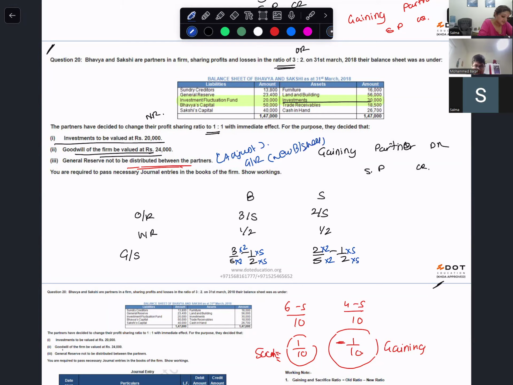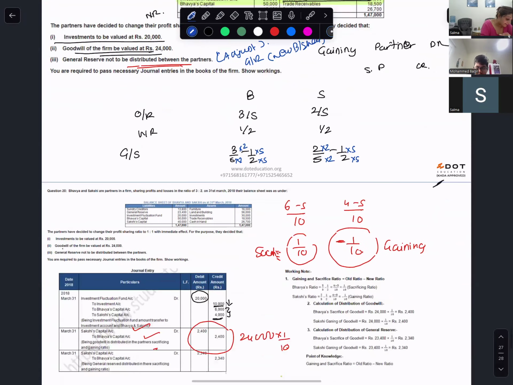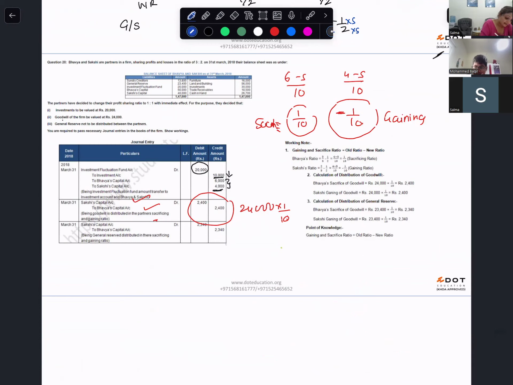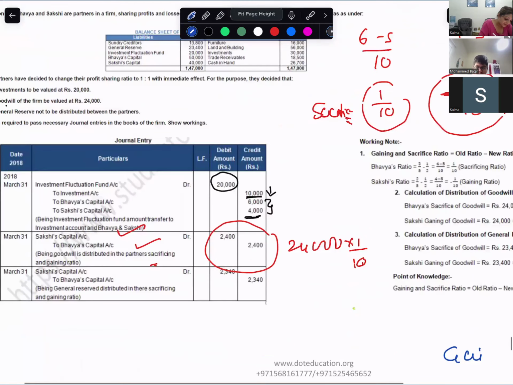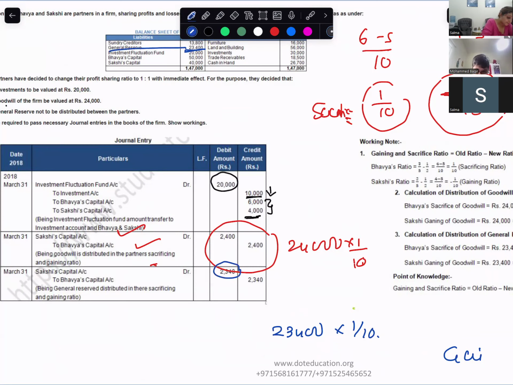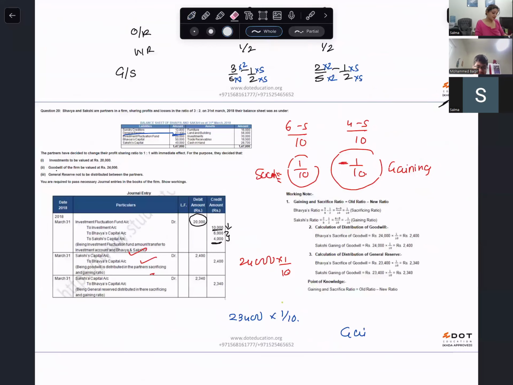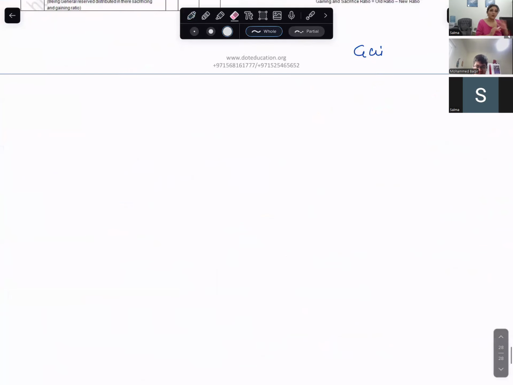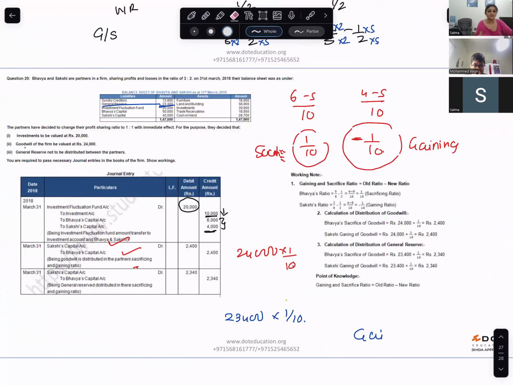So, how do you pass the adjusting entry? Gaining partner debit, sacrificing partner credit. How much is it? The general reserves 23,400 into 1 by 10. So, gaining partner debit, sacrificing partner credit. And this is the marking scheme. With this, we complete all the variations of sums related to distribution of reserves and surpluses.